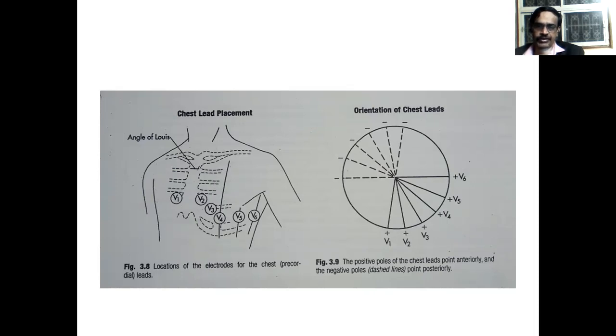V3 is between V2 and V4. V5 is the anterior axillary line in the fifth intercostal space. And V6 is the mid axillary line in the sixth intercostal space. So leads V1 and V2 are the right chest leads, V3 represents the septal lead, and V4, V5, V6 are the left chest leads.